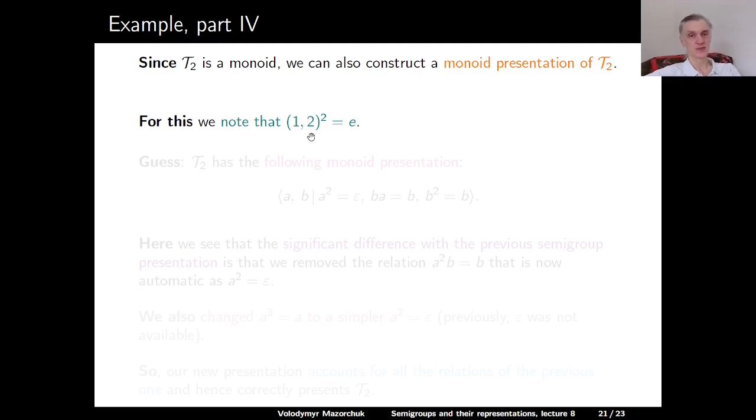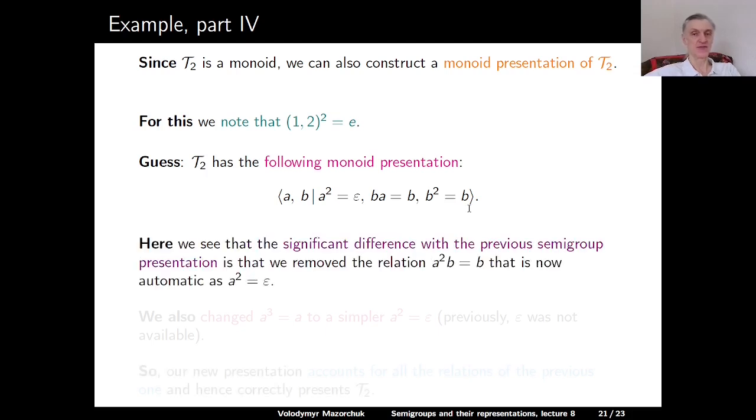Let's note that the transposition (1, 2) squared is equal to the identity. And identity now is a fixed element of the monoid, a canonical element, and so we can guess that as a monoid, T2 has the following presentation. We have two elements A and B. A squared is equal to the identity element in the free monoid, that's our word epsilon, and then BA is equal to B and B squared is equal to B.